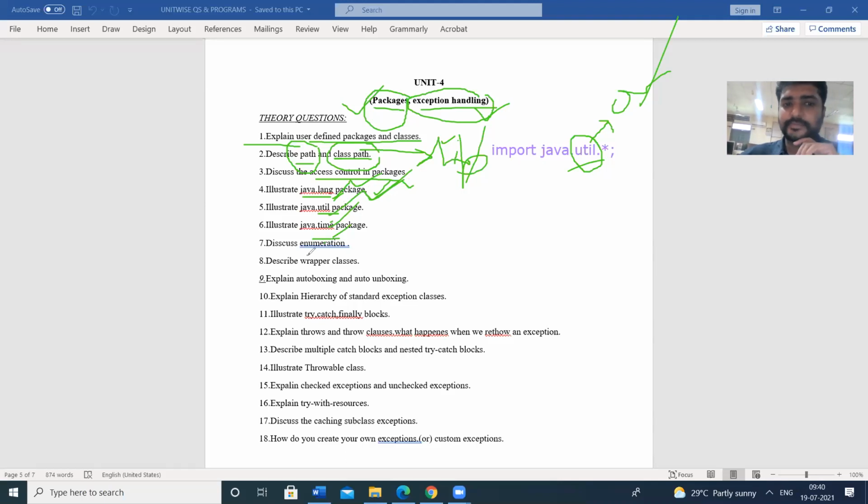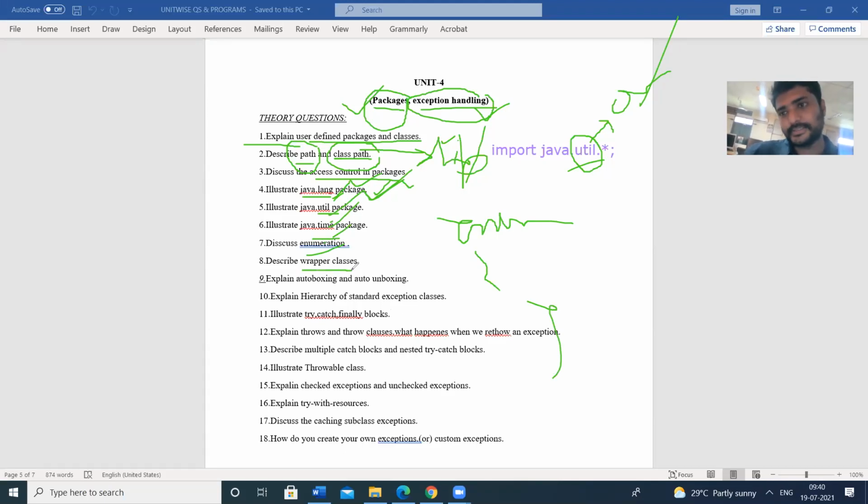Next one, enumeration, enum. We have the enum keyword. With the enum keyword, we can define some constant values in the enum. In C and C++, you can get the enum concept, the enumeration concept.